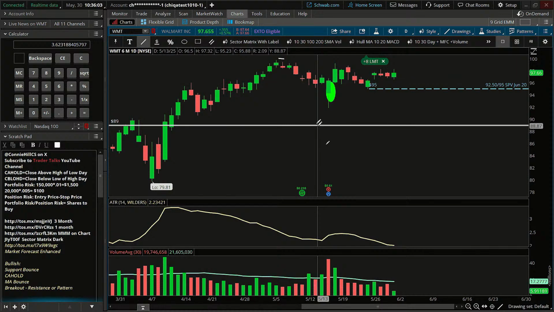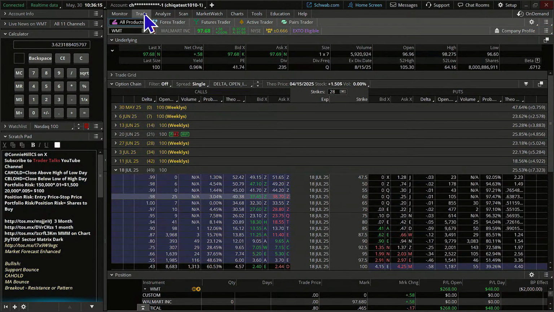So is it moving a lot? Not really. What's its ATR? Its ATR right now is 2, okay? Meaning its high to its low is a range of 2. And if we come over and consult the beta, what's this beta? This beta is 67. So is it as volatile as an average stock in the S&P 500? It's not.